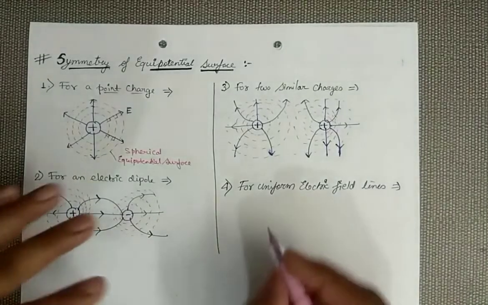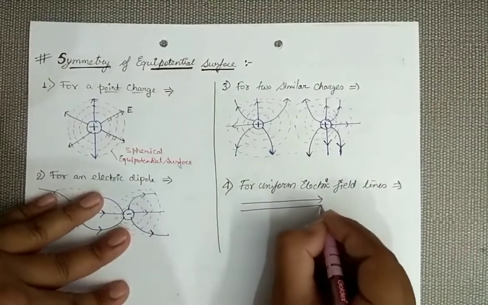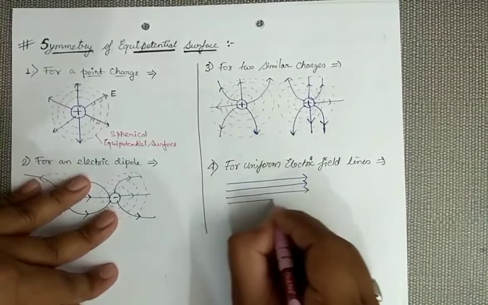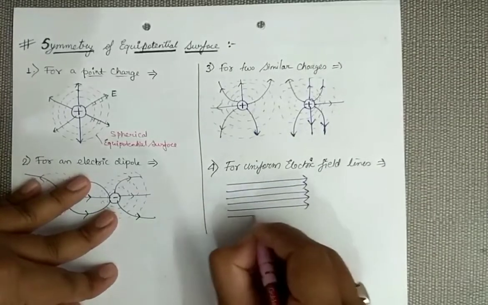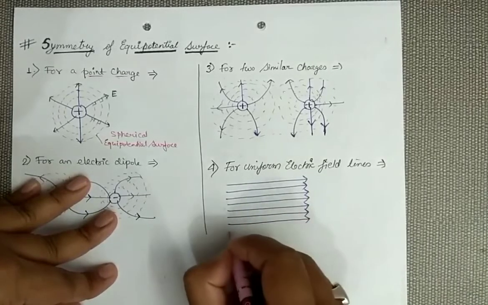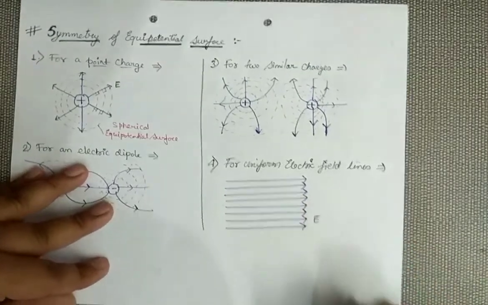First of all, let us consider uniform electric field lines. If you remember, the lines which are parallel and where the value of the electric field is the same everywhere are termed uniform electric field lines. So these are my uniform electric field lines.